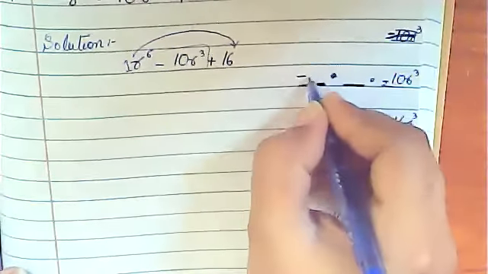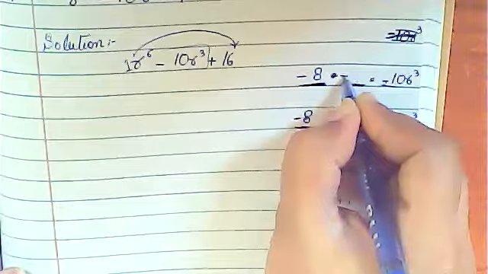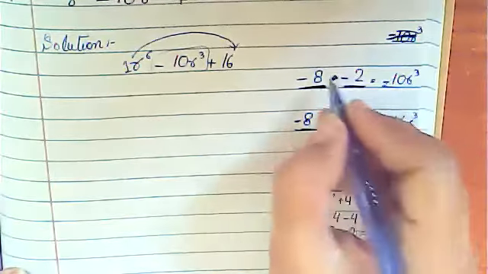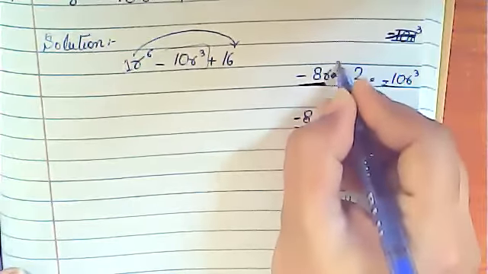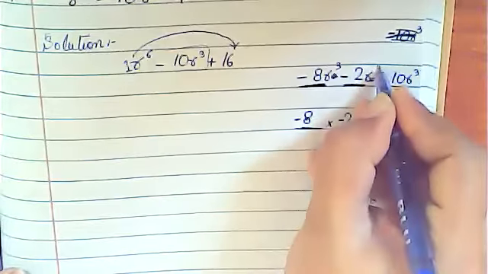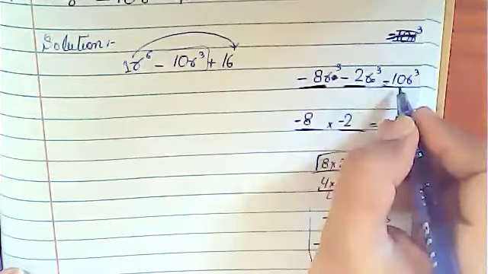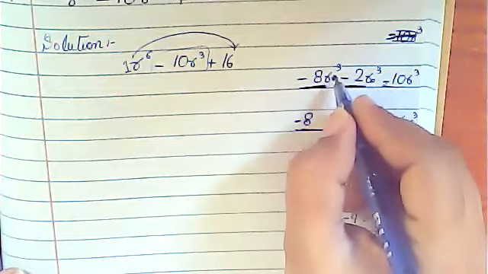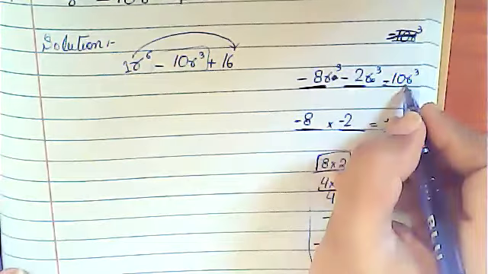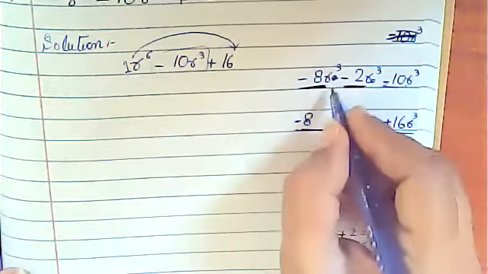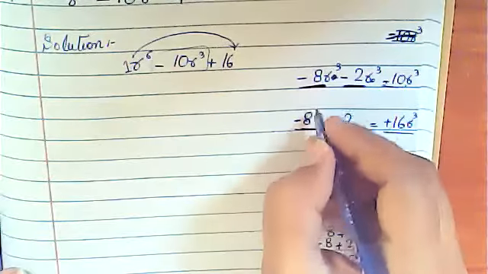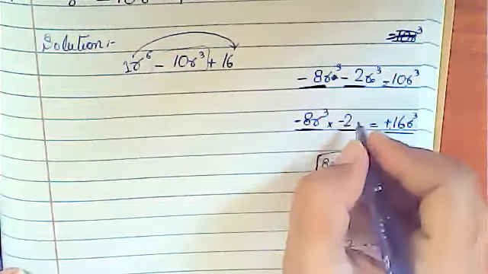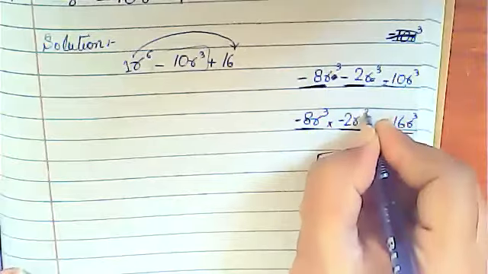So we are taking minus 8 and minus 2, and r cube we require. So we will write minus 8r cube minus 2r cube. So minus minus will be plus, 8 plus 2 will be 10. 8 is greater, so minus 8 comes. R cube will be copied down because they are like terms. Similarly, if you are taking minus 8r cube, here also we will take minus 8r cube, and the same numbers, minus 2r cube.